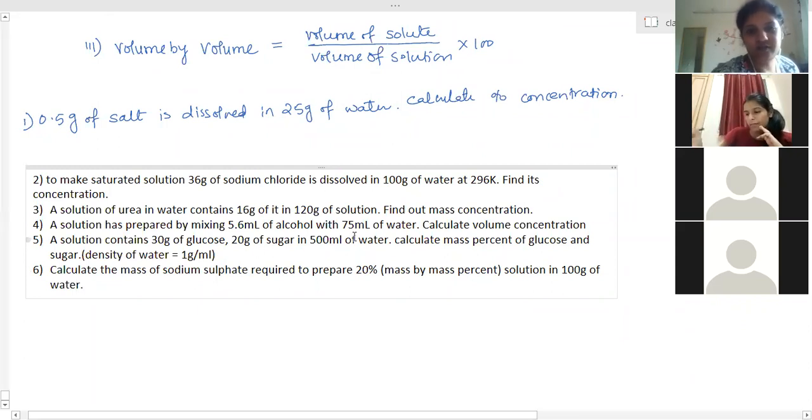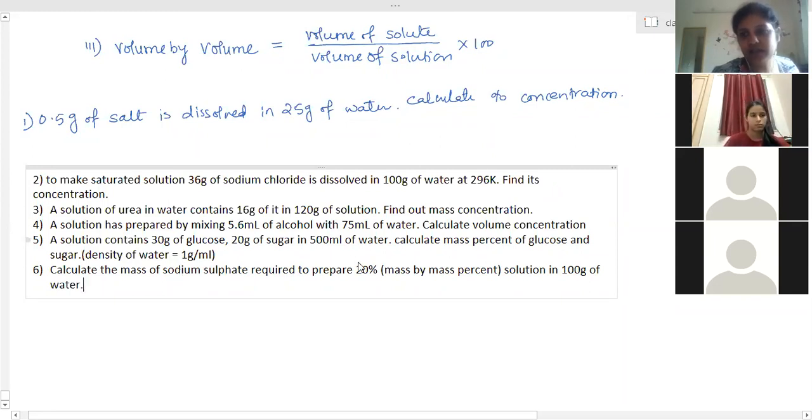Here they have given 500 ml of water. They are asking mass by mass percentage, so the mass of water is needed. 500 ml is the volume of the water, and the density of the water is given as 1 gram per milliliter.